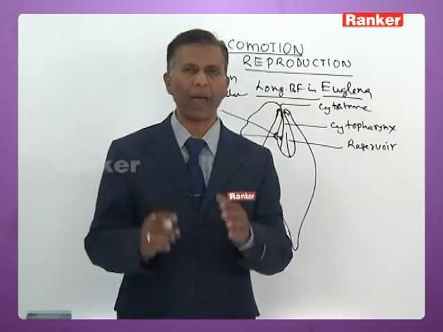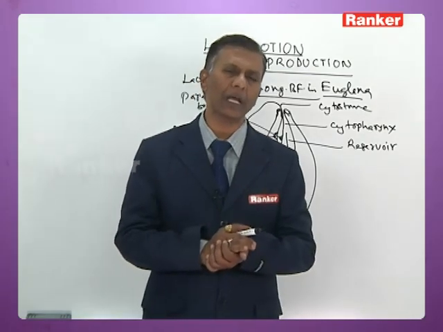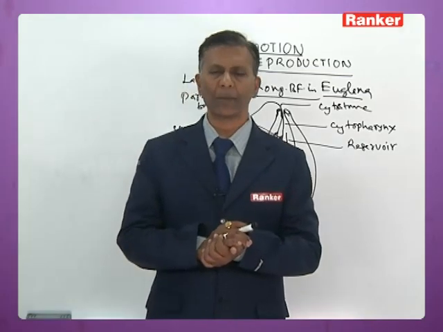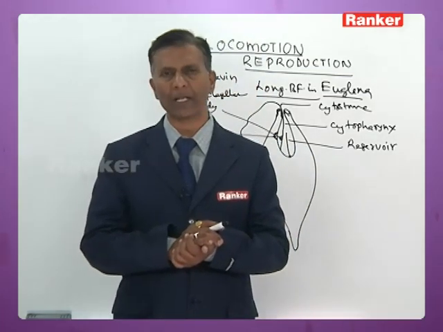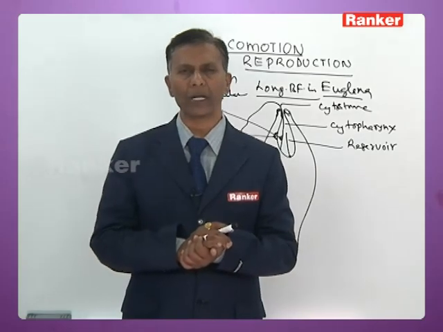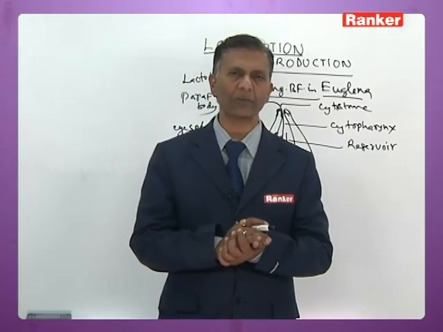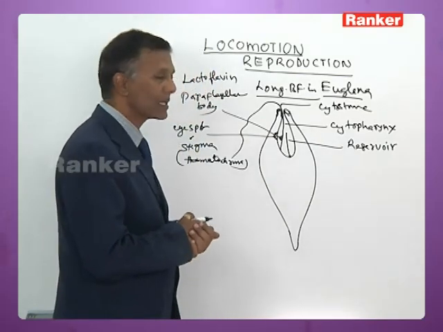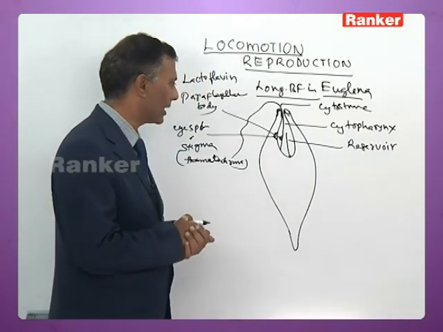Only the paraflagellar body acts as a photoreceptor; the eye spot acts as a photo filter. If there is a combined option, that both of them act as photoreceptors, you should go for the combined option. That is the significance of the photoreceptors in Euglena.